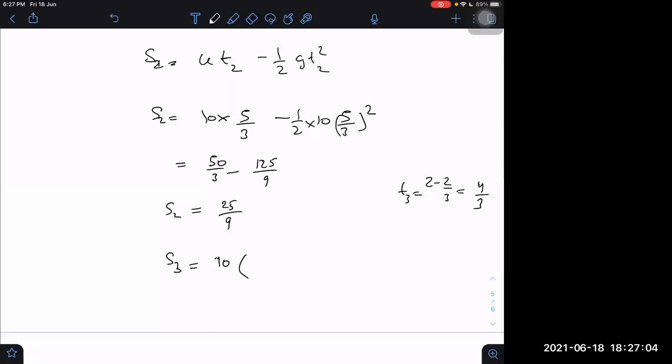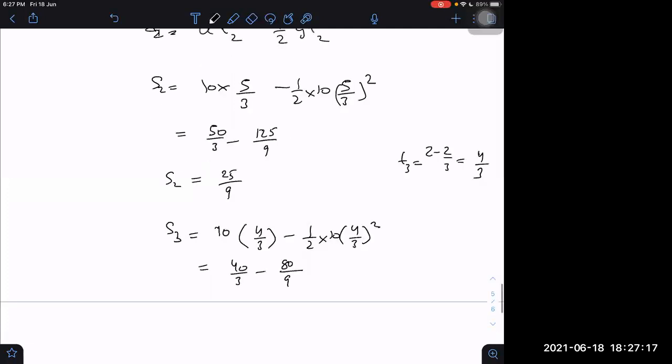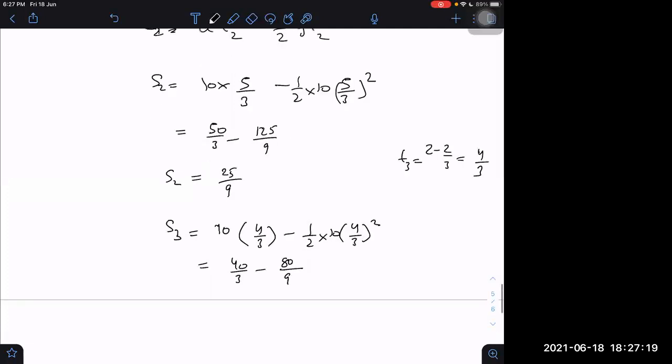So 10 into 4 by 3 minus 1 by 2 into 10 into 4 by 3 squared. 40 by 3 minus 5 into 16, 80 by 9, which will be equal to 40 divided by 9. Getting S3.